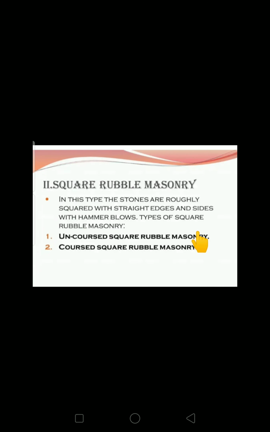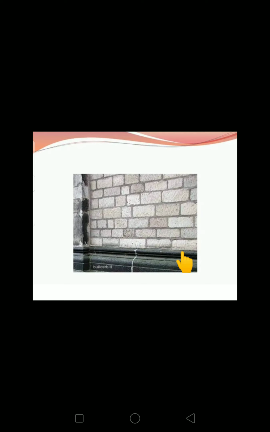Next, coming to the square rubble masonry. In this type, the stones are roughly squared, with straight edges and sides dressed with hammer blows. Types of square rubble masonry are uncoursed square rubble masonry and coursed square rubble masonry. Means this is the improved version of the random rubble masonry. In the random rubble masonry we have used irregular shape and size stones, but here we have made some modification in the shape and size of the stones, but edges are very sharp. So this is the type of square rubble masonry.